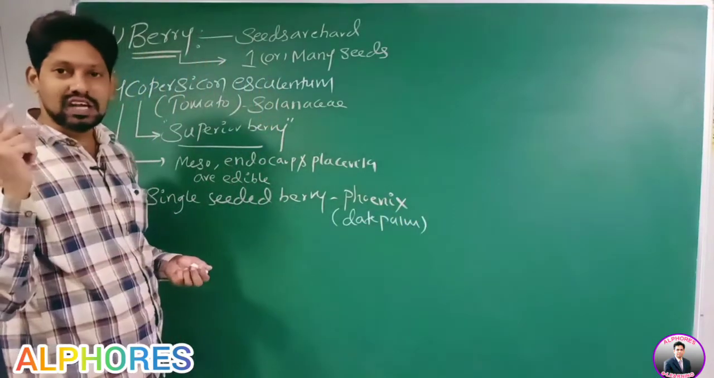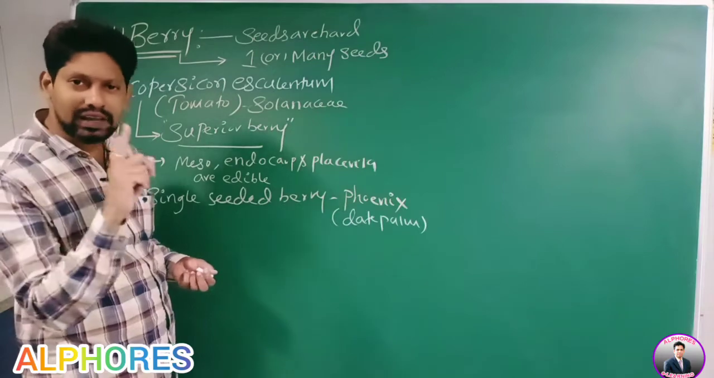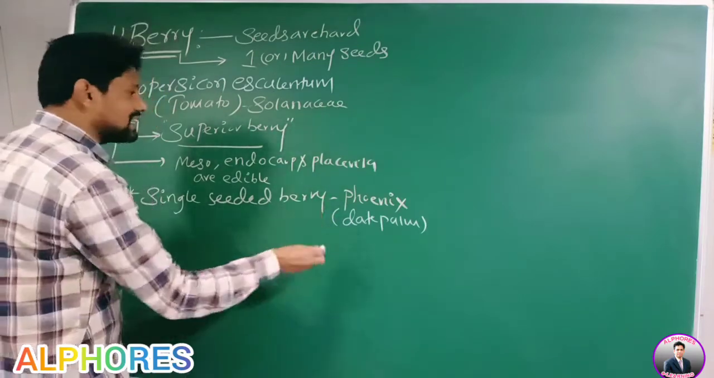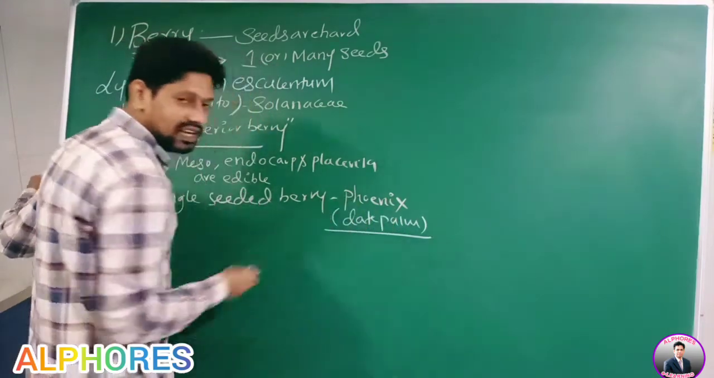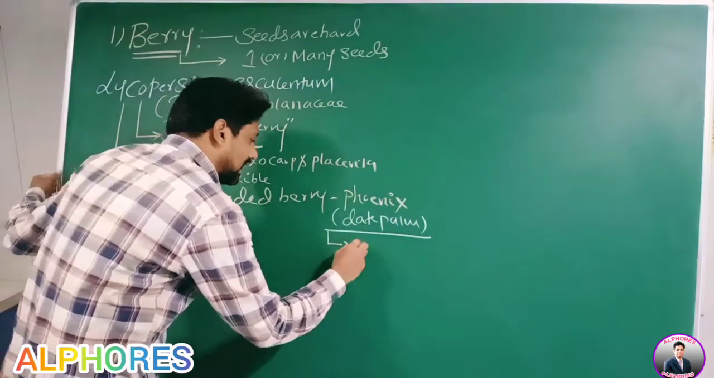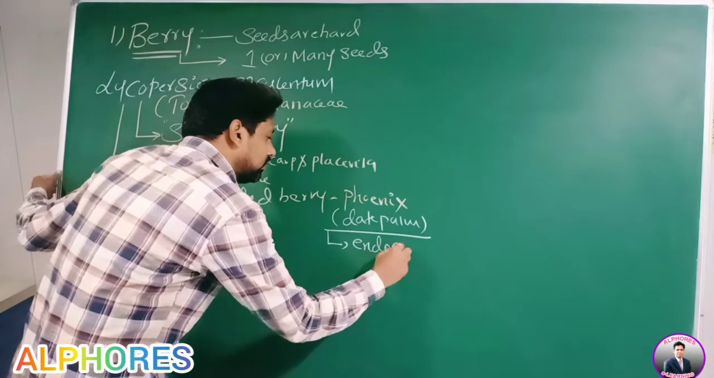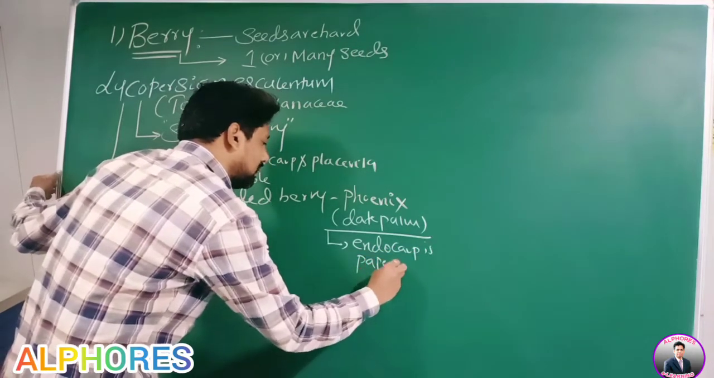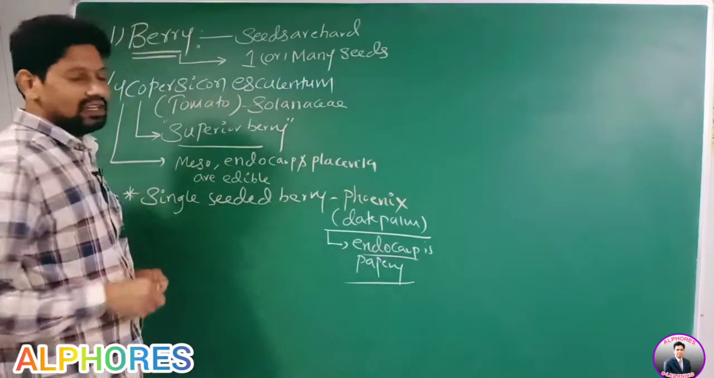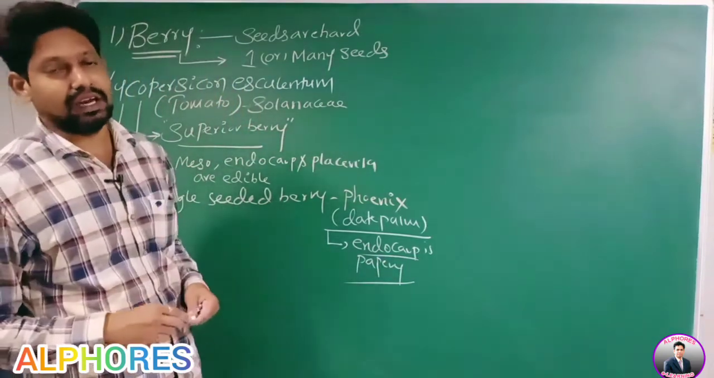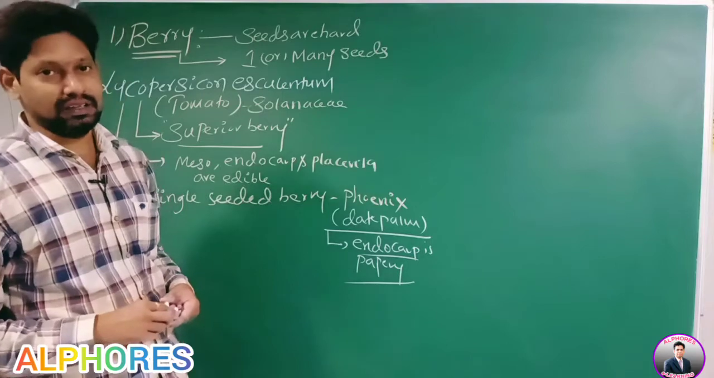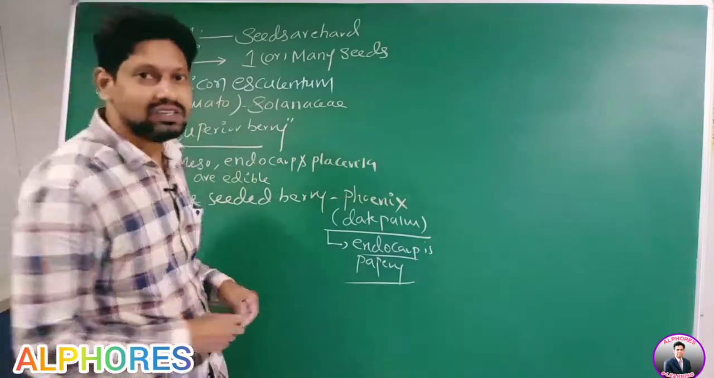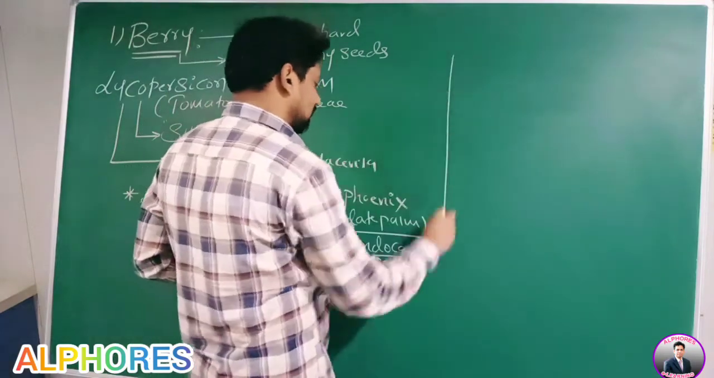If you see this date palm fruit, around the seed there is one white layer, which is nothing but the endocarp. In this date palm, the endocarp is paper-like, so I am writing papery. With this, we completed the first one, that is berry. Now go for the second one.